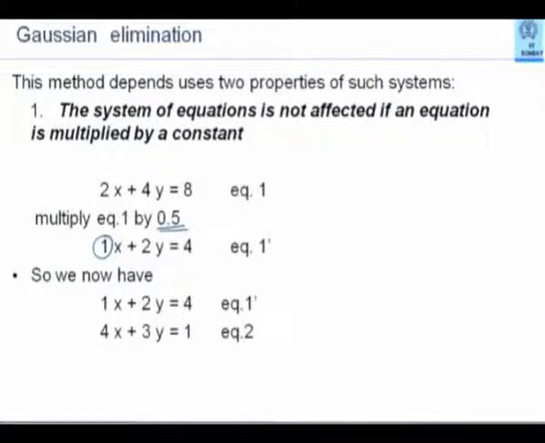So you have these two equations, equation 1 dash and equation 2. We can use now another property of the system. The other property is that if I replace an equation by a linear combination, which means I take one equation, multiply it by some constant, subtract it or add it to this equation and replace this equation by that, I still do not have any change in the original system.